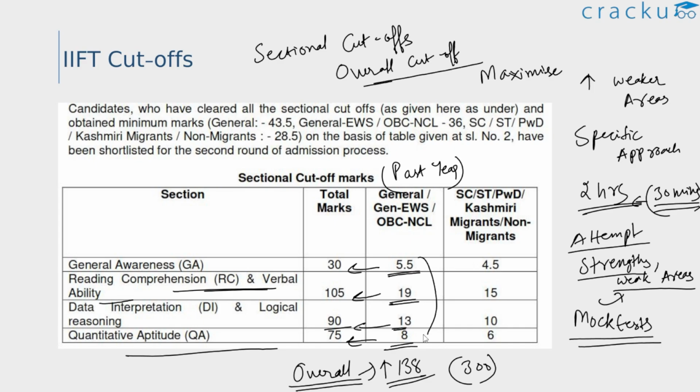So finally, to sum it up, remember that you need to improve your reading speed to tackle the type of RCs that are tested in the IIFT exam. Revise the basics of grammar. Keep yourself aware of the latest happenings around you. Spend at least 30 minutes for the GK section, that is 30 minutes every day. And particularly for the DI section, try to solve questions without using a calculator, so that this can also help you improve your speed of solving.